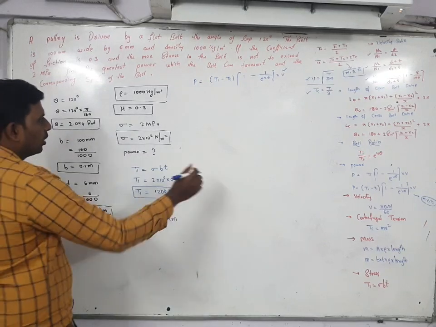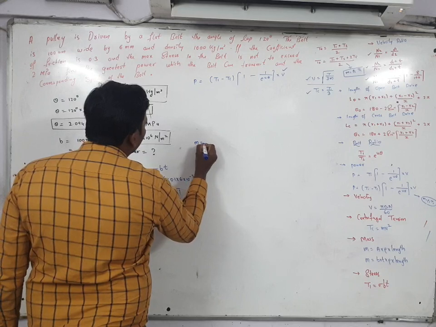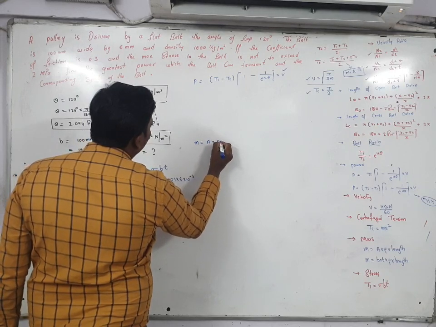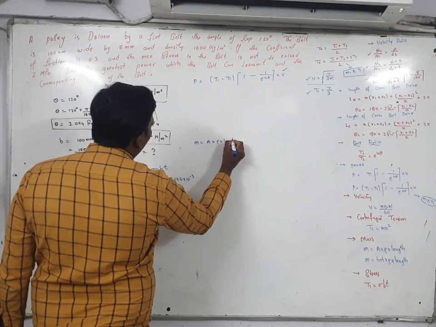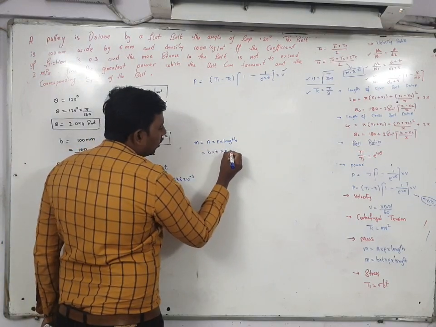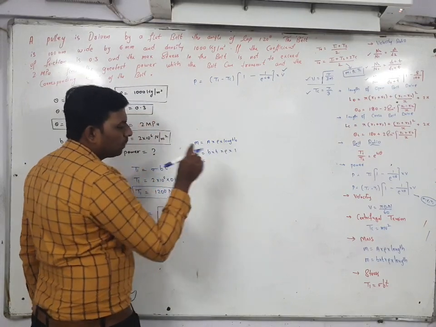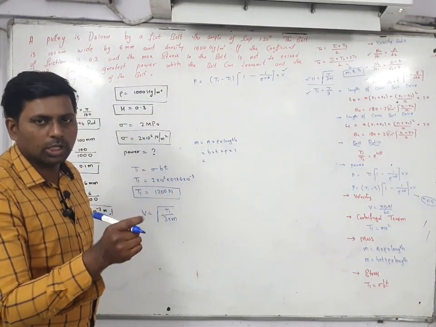So first I will find out the mass. Mass is equal to area into density into length. This is the formula. So area can be written as B into T. Density write down as it is. In place of length write down 1, because per meter you have to take, always you have to take per meter.